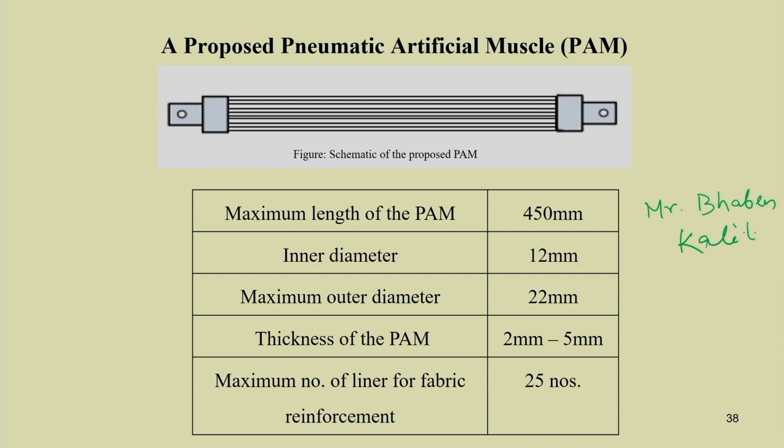So, here we have developed one artificial muscle by using this Muga silk and Pat silk. The muscle that we are showing here has a maximum length of 450 mm. The inner diameter is 12 mm, the maximum outer diameter is 22 mm, and the thickness of the wall is 2 mm to 5 mm. A maximum of 25 linear fabrics have been put here for fabric reinforcement.